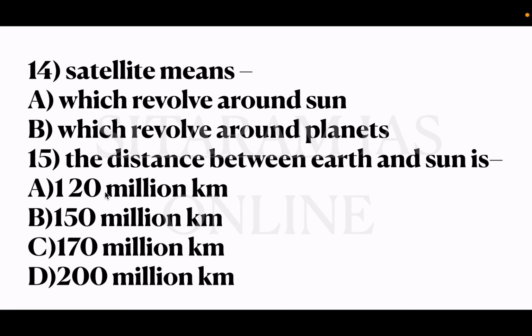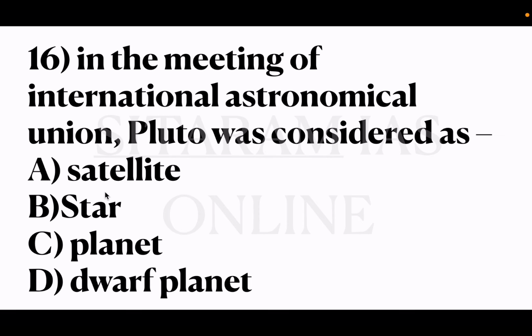The distance between the Earth and Sun is 150 million kilometers. 16th question, in the meeting of the International Astronomical Union, Pluto was considered as option A, satellite, B, star, C, planet, D, dwarf planet. So option D is the correct answer. In this International Astronomical Union meeting in 2006, Pluto was considered a dwarf planet. Okay, it is removed from the solar system list of planets. So the correct answer is option D, that is a dwarf planet.